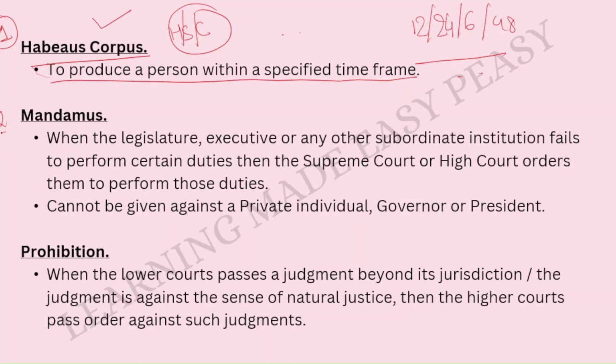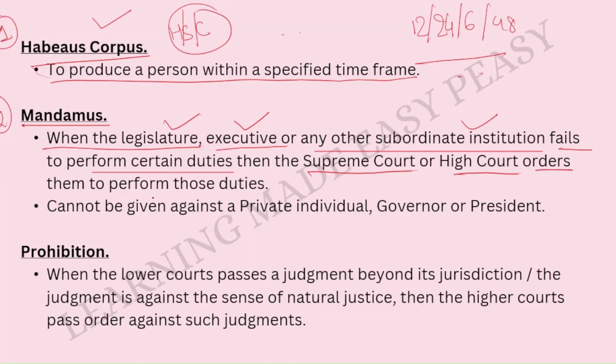The second writ is mandamus. So what does this writ say? See, when the legislature, executive or any other subordinate institution fails to perform certain duties which is theirs, then the Supreme Court or the High Court orders them to perform those duties.